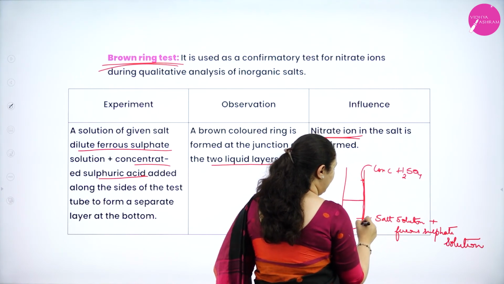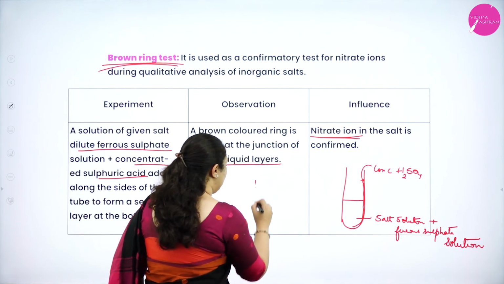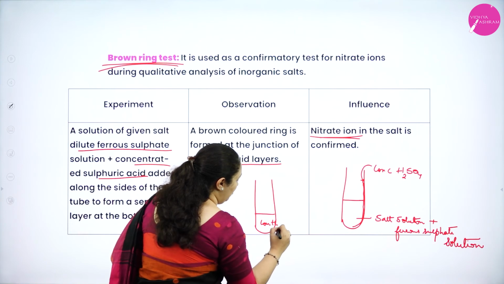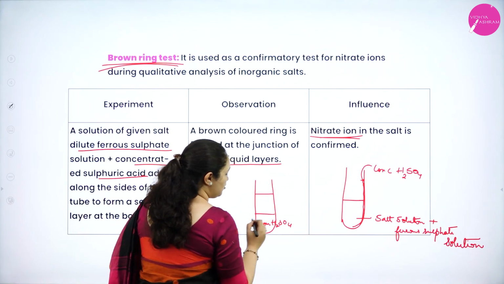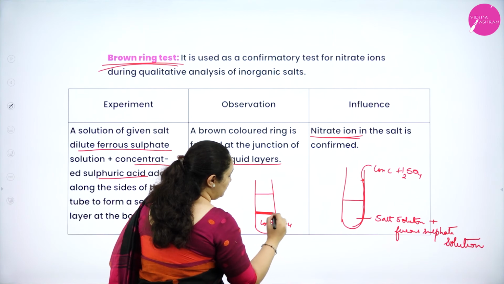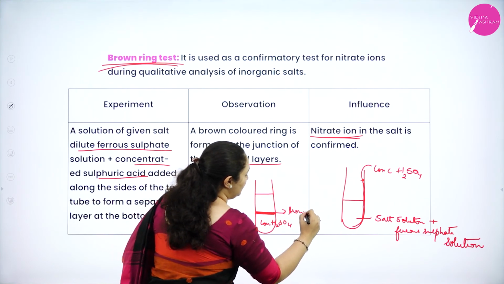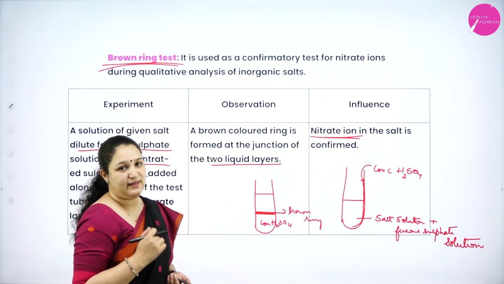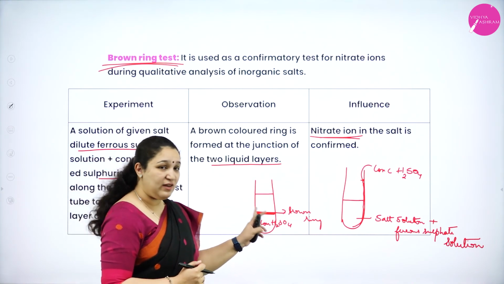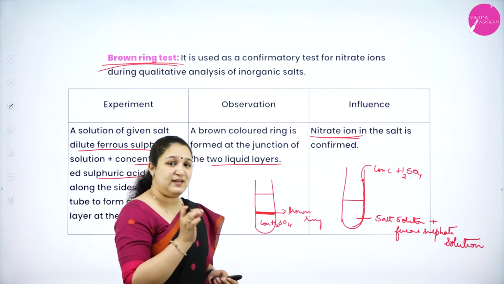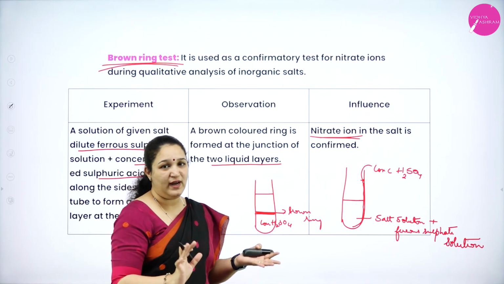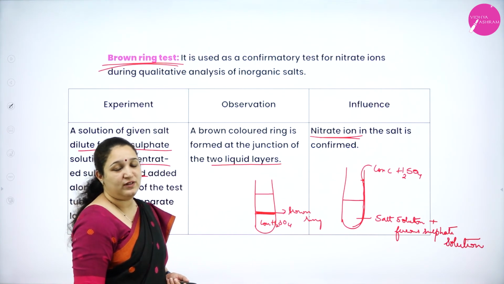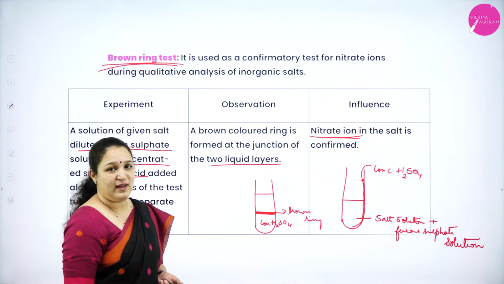Slowly it will move and come down. Now you have your concentrated H2SO4 and your salt solution. At this junction a brown colored ring is formed. That is called the brown ring test. This brown ring will be there only if there is nitrate ion in your salt. If there is no nitrate ion, then you will not get this brown ring. Thus it is used for detection of the nitrate ion in any inorganic salt.